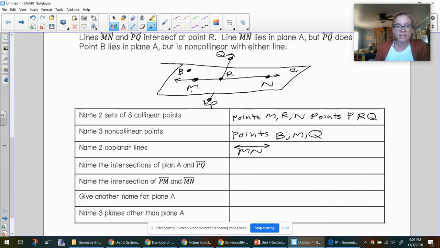So I'm going to go ahead and list line BR as also being on this plane because point R and point B are on this plane as well. Next, name the intersection of plane A and PQ. So PQ intersects plane A at point R.